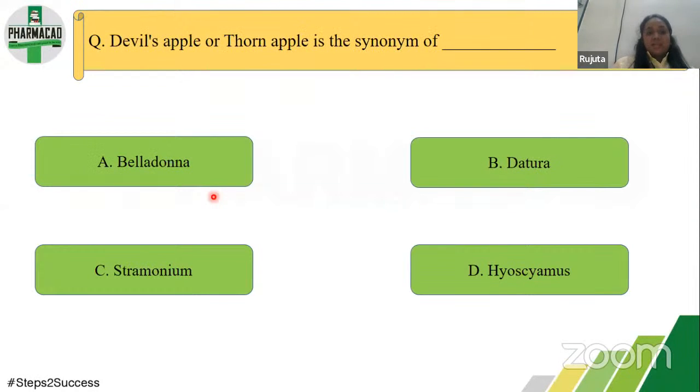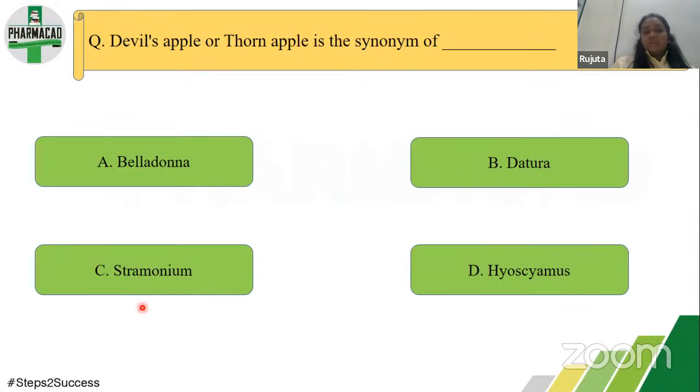Devil's apple or thorn apple is the synonym of what? Now here, belladonna, stramonium, datura, hyoscyamus, they all belong to the same class of alkaloids. Datura here means Datura metel, and here it is Datura stramonium.